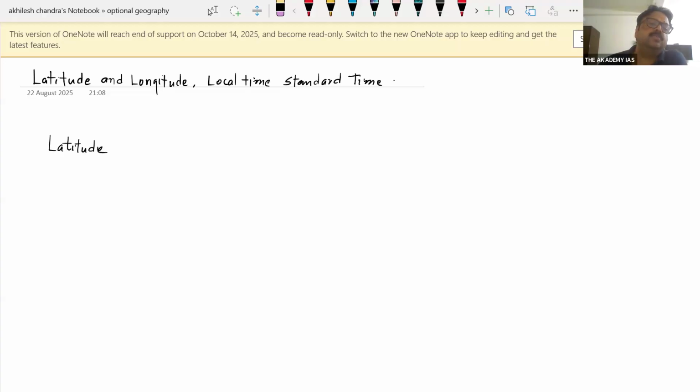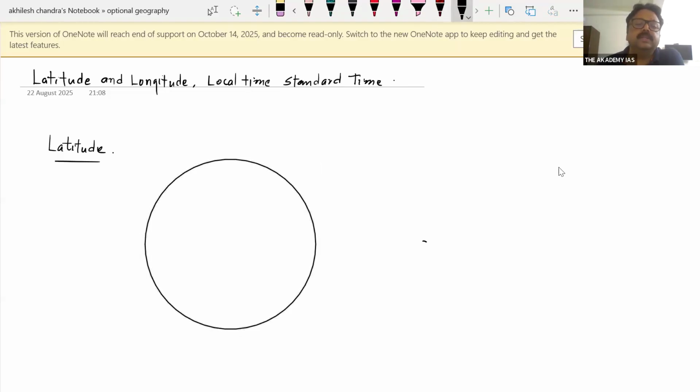Both latitude and longitude are imaginary lines that have been drawn on the Earth's surface. And how was it drawn? The first line that we call the equator was drawn on the Earth's surface.